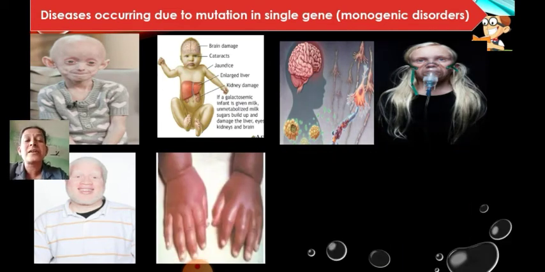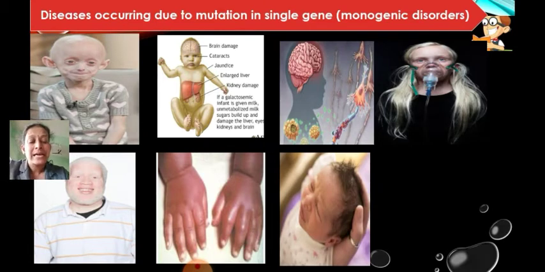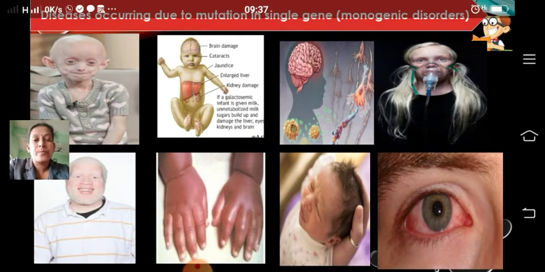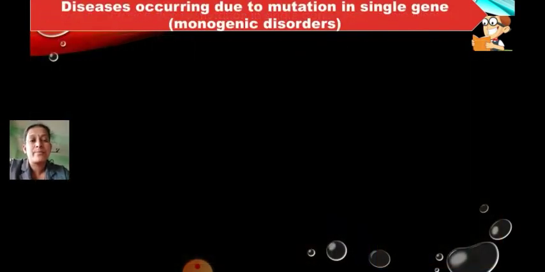Then this is the condition sickle cell anemia, which you're going to learn in detail today, both albinism and sickle cell anemia. And then this is the condition called phenylketonuria, and night blindness, where a person cannot see during the night time. That is called night blindness.